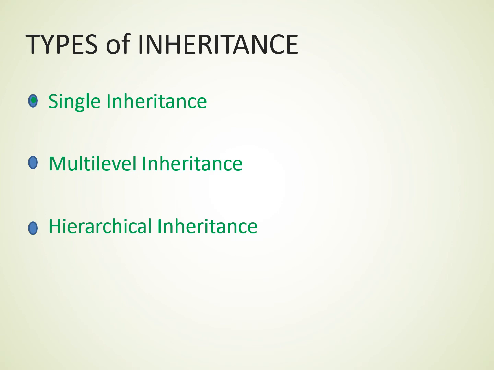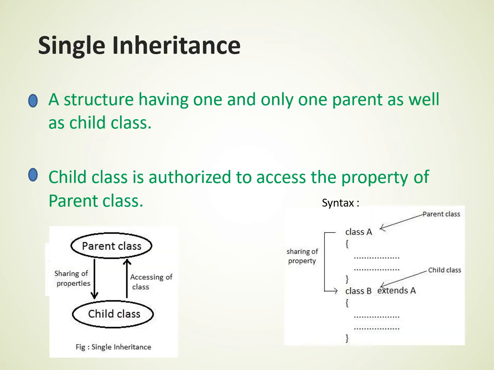Now we will see the types of inheritance in Java. Basically there are three types of inheritance in Java: single inheritance, multi-level inheritance and hierarchical inheritance. We will see all these types of inheritance one by one. The first type of inheritance is single inheritance. A structure having one and only one parent as well as one child class is called single inheritance. The child class is authorized to access the properties of the parent class in single inheritance.